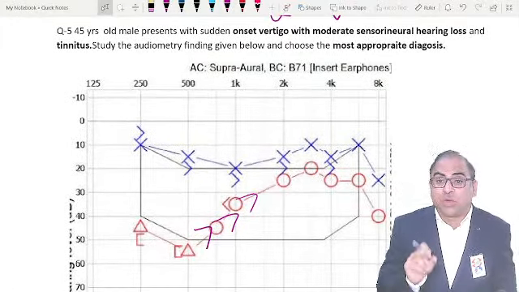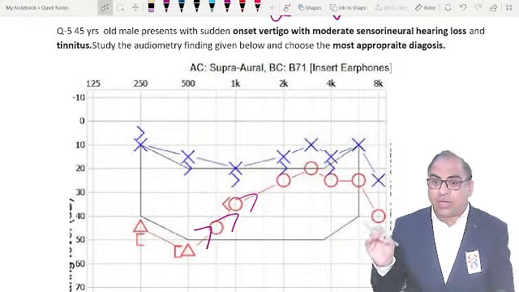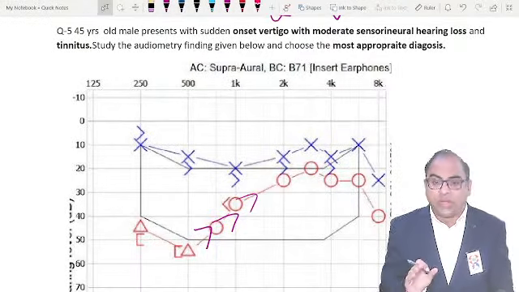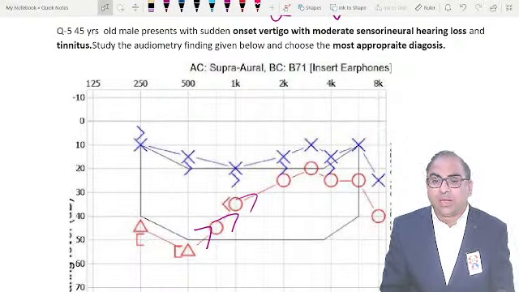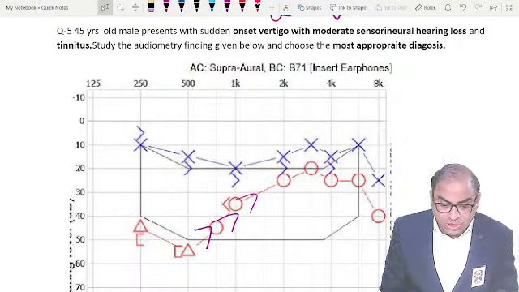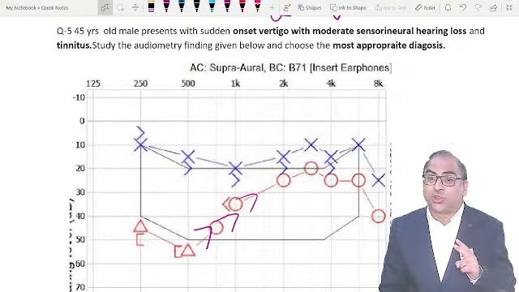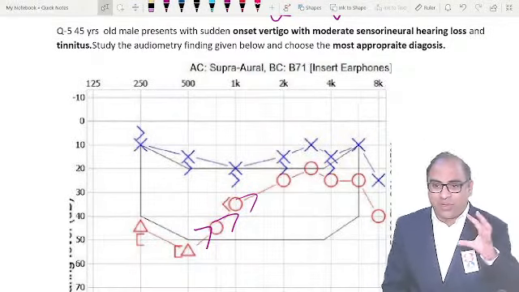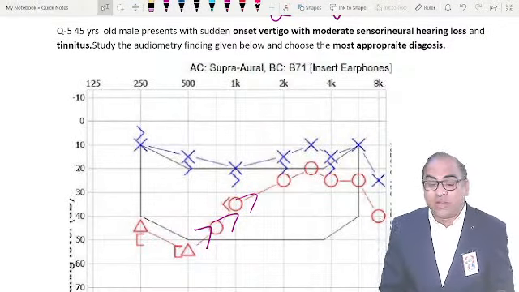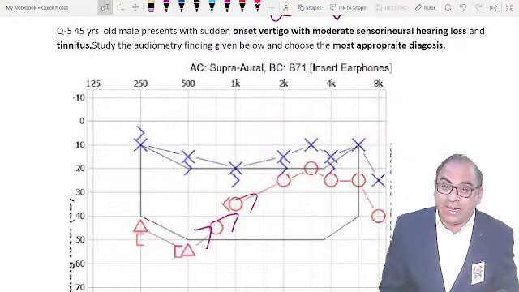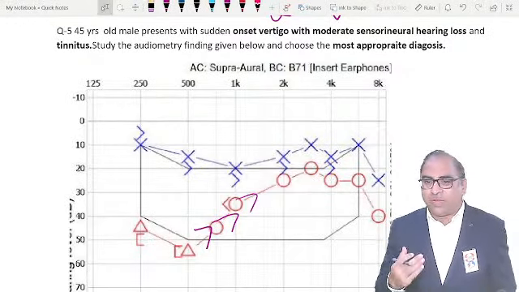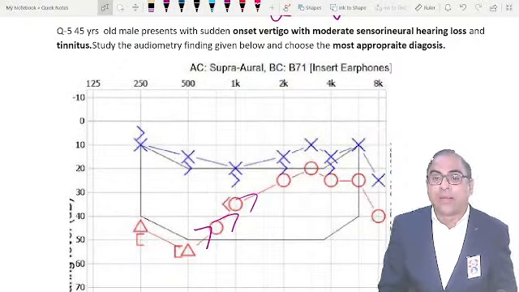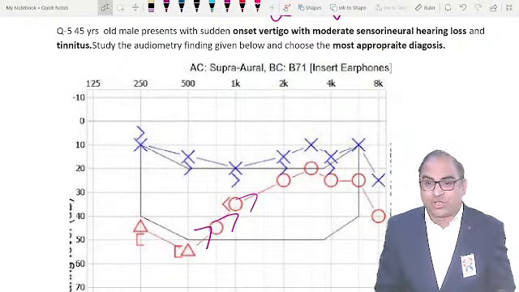Because the patient was having moderate sensorineural hearing loss. In BPPV, there is no hearing loss. Hearing loss finding is not there. Clear? So benign paroxysmal positional vertigo cannot be there. One option they have mentioned is an acoustic neuroma. In acoustic neuroma, what I have taught you in the classroom, beta, they will either give you an ice cream cone appearance, some MRI finding, or a histopath finding of Antoni A, Antoni B cells, but they have given you a rising curve, which is not going in the favor of acoustic neuroma.